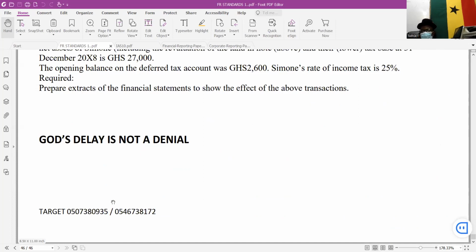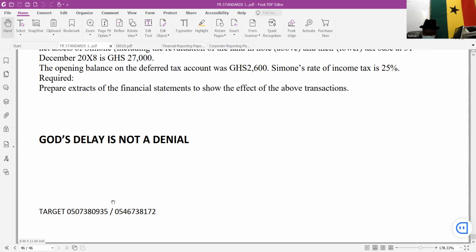So on that note, we have successfully completed the very first 4 standard IFRS. We are moving on. Most of the level 3 students don't do these standards. So anytime they need it in their explanation, it becomes a problem.